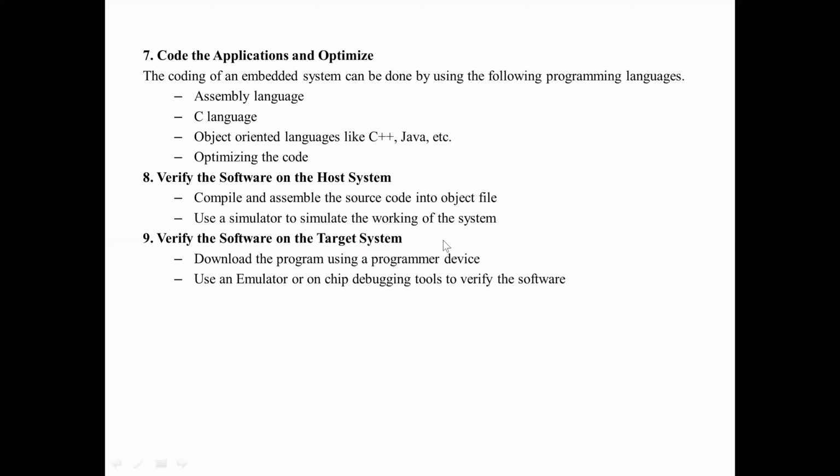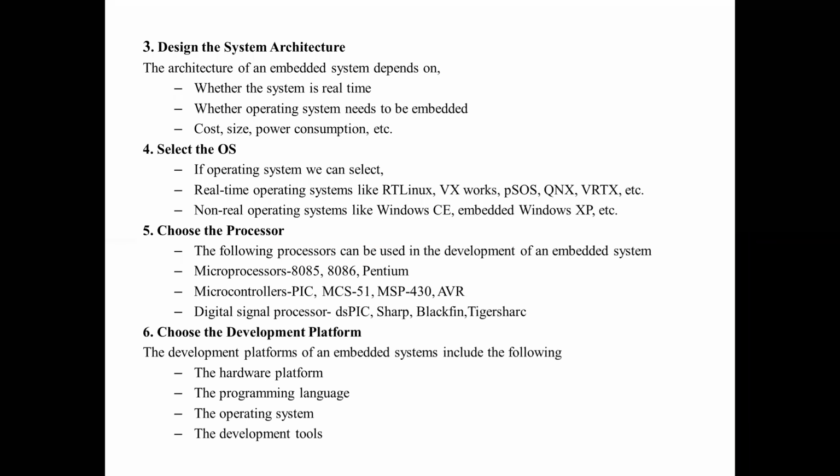So this is the simple design and development process. So as a simple engineer for product development, these are all the steps required for development of a product.